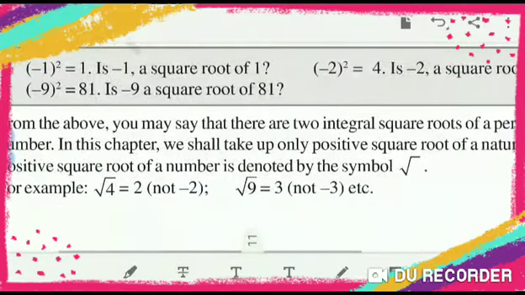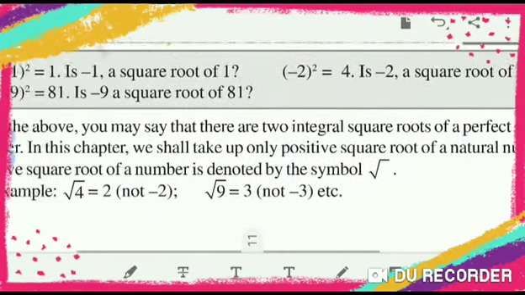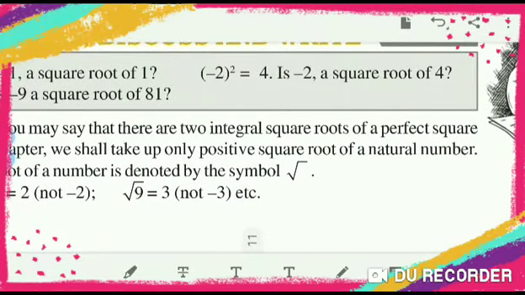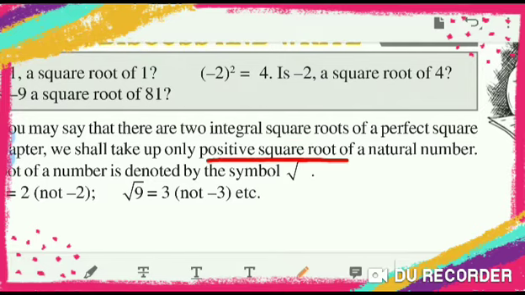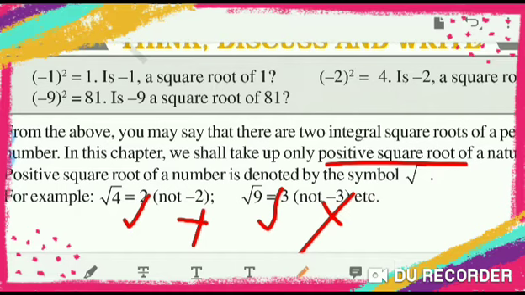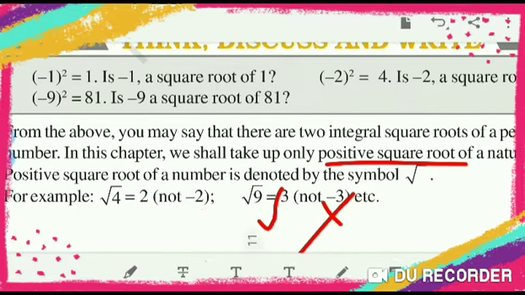But here you may say that there are two integral square roots of a perfect square number. In this chapter we shall take up only the positive square root. It is there, but we are considering only the positive square root. Remember that this is important. In this chapter we will only consider the positive square root, meaning for the square root of 9 we will accept 3 only, not negative 3. Similarly, for the square root of 4, we will accept only 2, not negative 2, for our convenience.